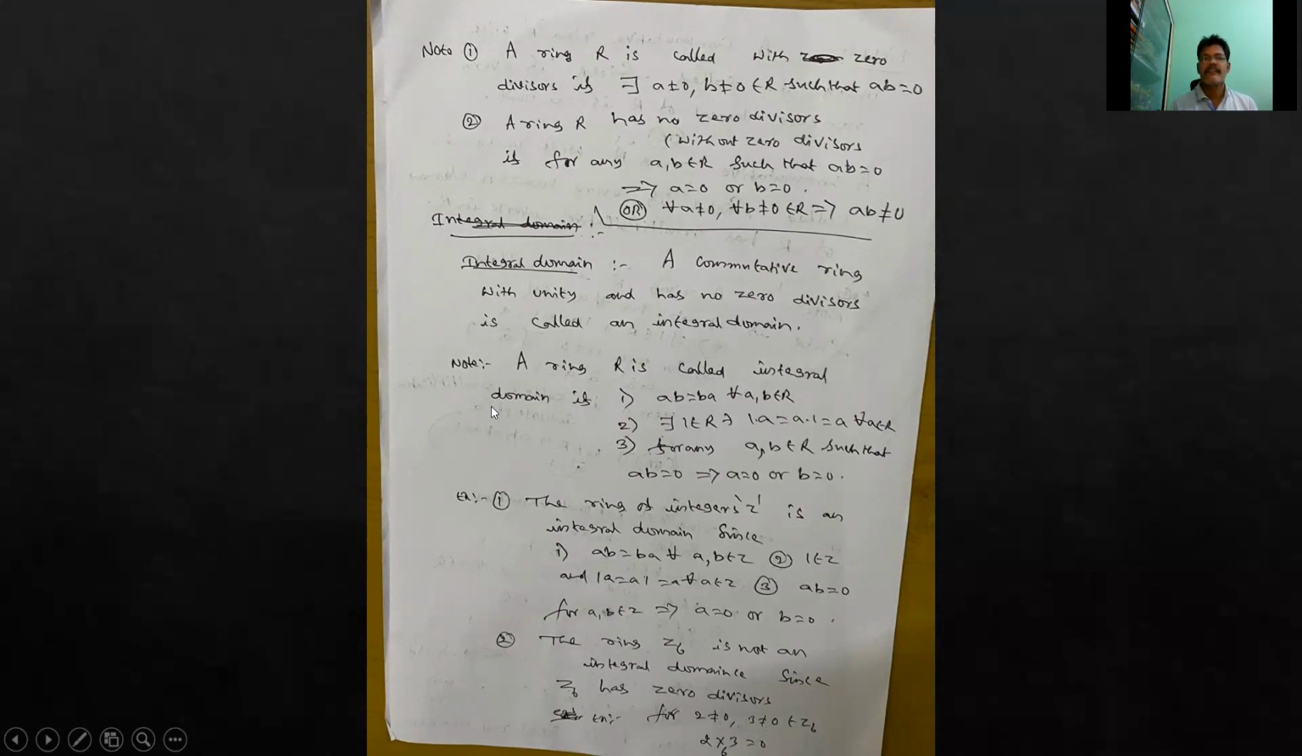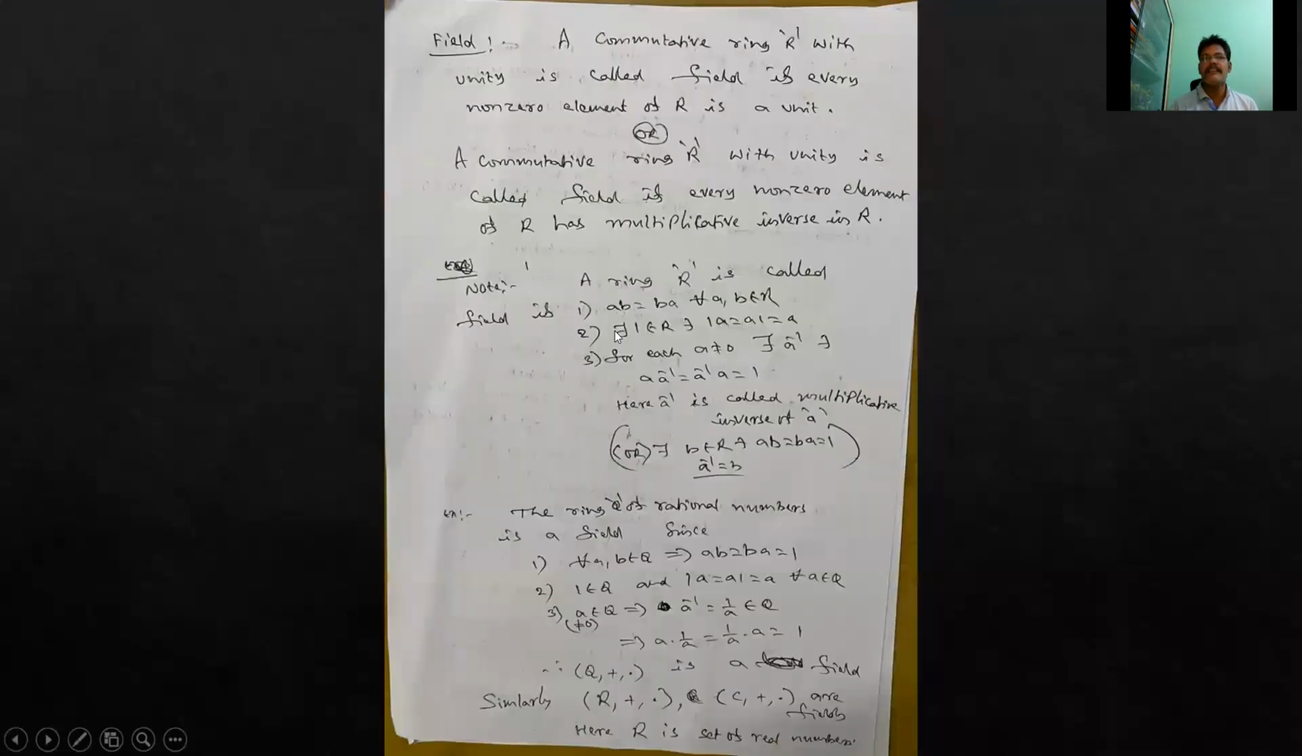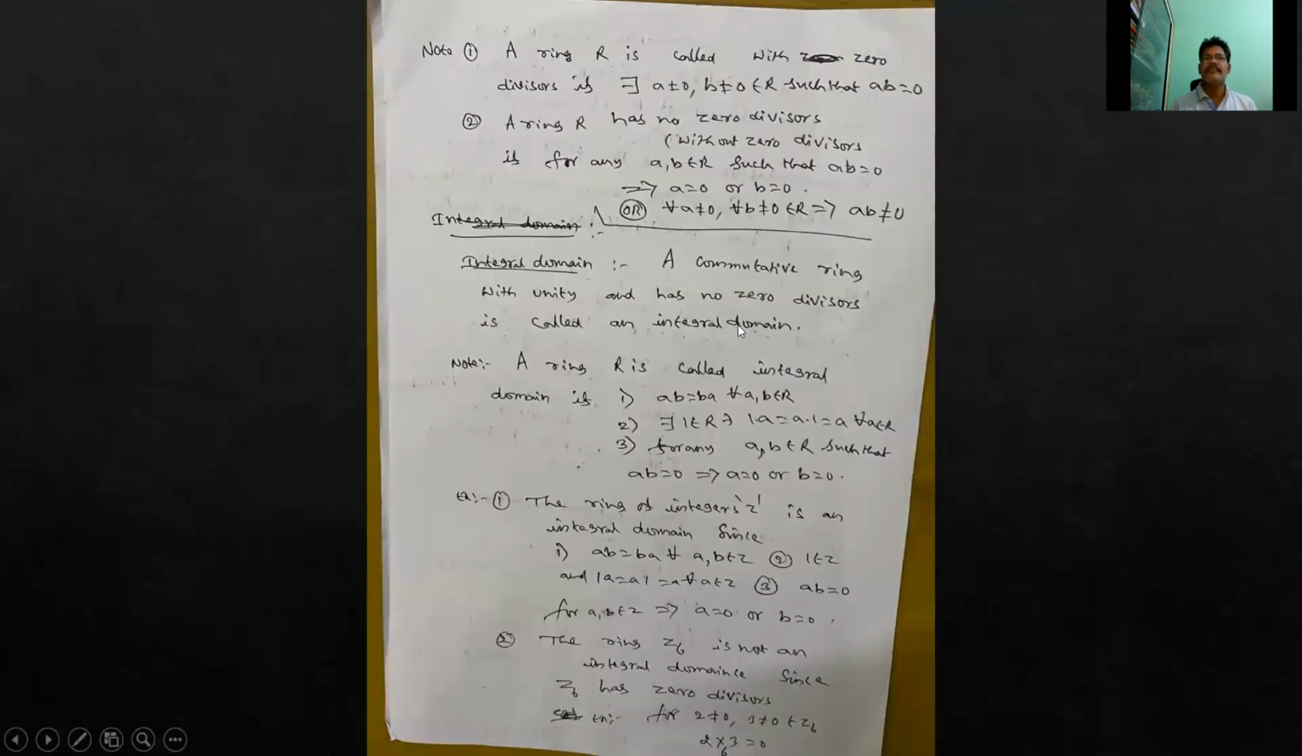So finally, a field means a commutative ring with unity in which every non-zero element is a unit. That means every non-zero element of R has a multiplicative inverse in R. And an integral domain means a commutative ring with unity that has no zero divisors. So the ring is called an integral domain if it is commutative, has unity, and has no zero divisors.